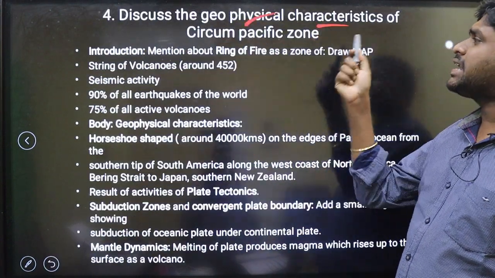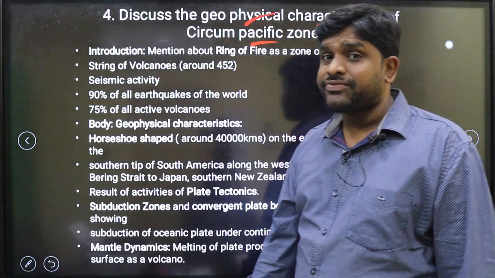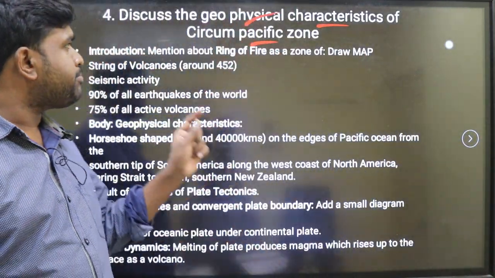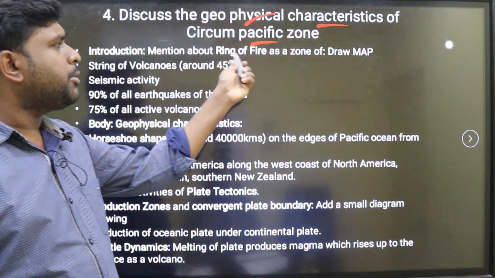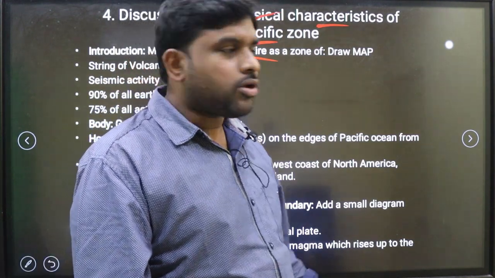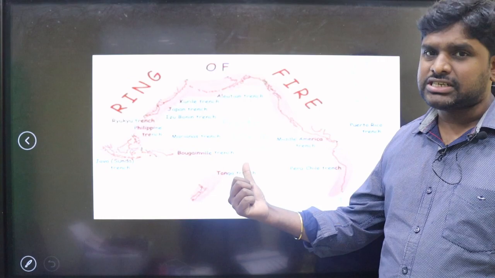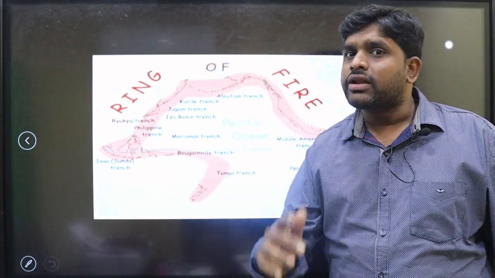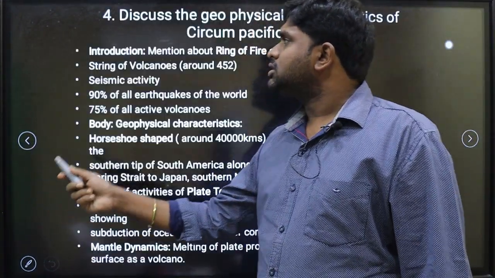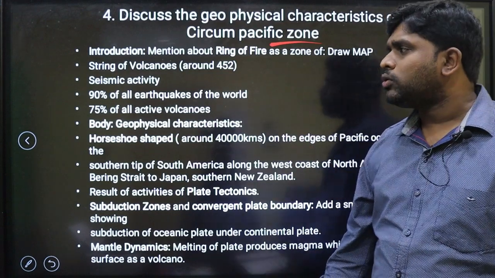Next, discuss the geophysical characteristics of the Circum-Pacific zone. The Circum-Pacific zone is nothing but the ring of fire in the Pacific Ocean. So this diagram is mandatory. You have to draw this diagram. This map should be in your answer. So this is about the Circum-Pacific zone.